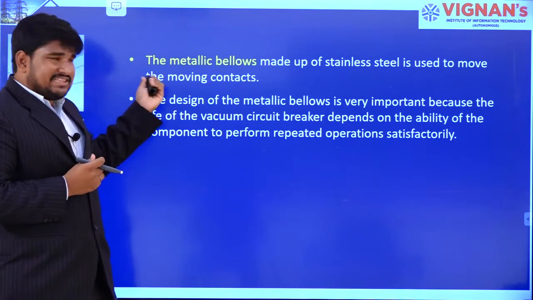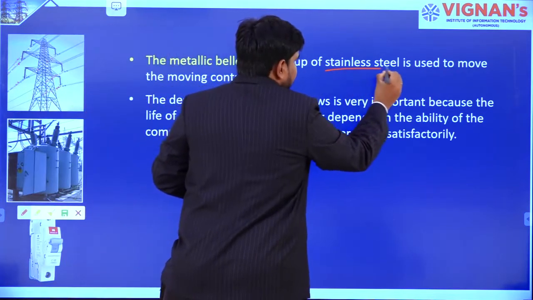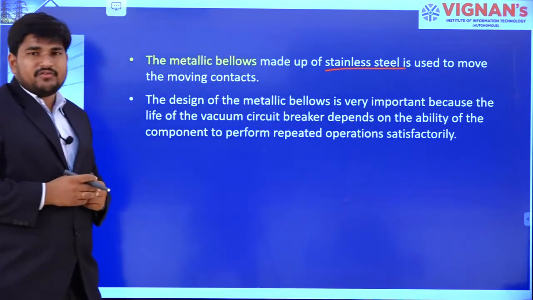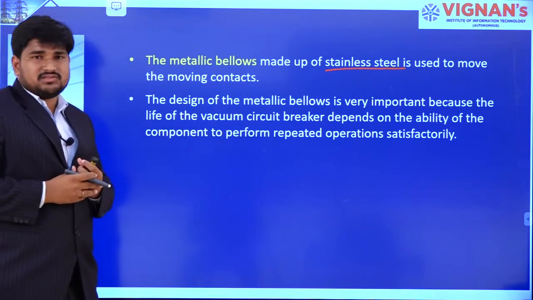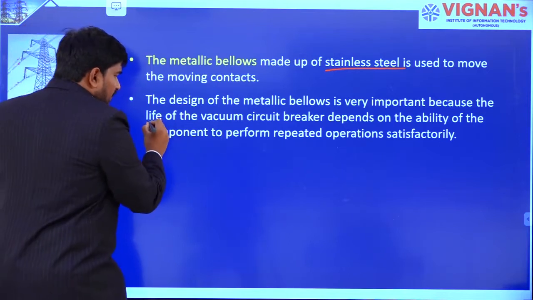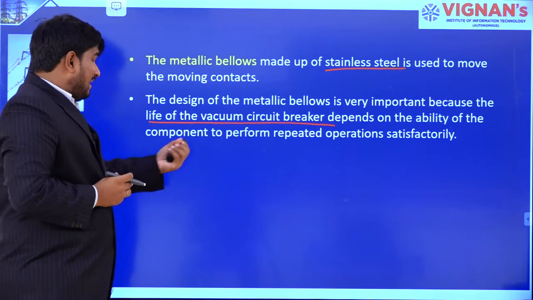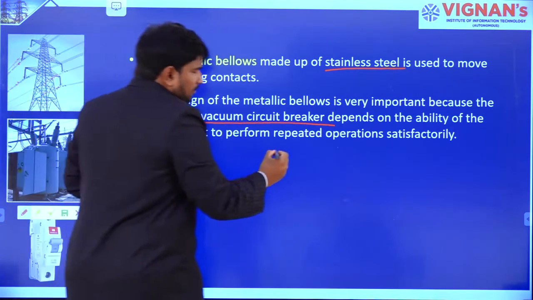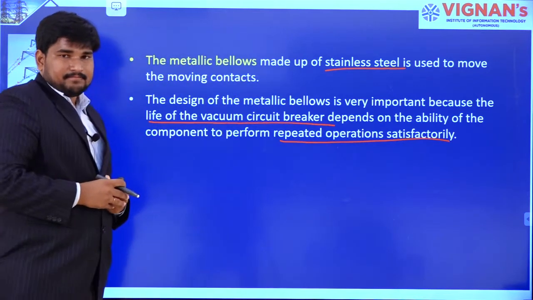These are made up of stainless steel. The design of metallic bellows is very important because the life of a vacuum circuit breaker depends on the ability of the component to perform repeated operations satisfactorily.